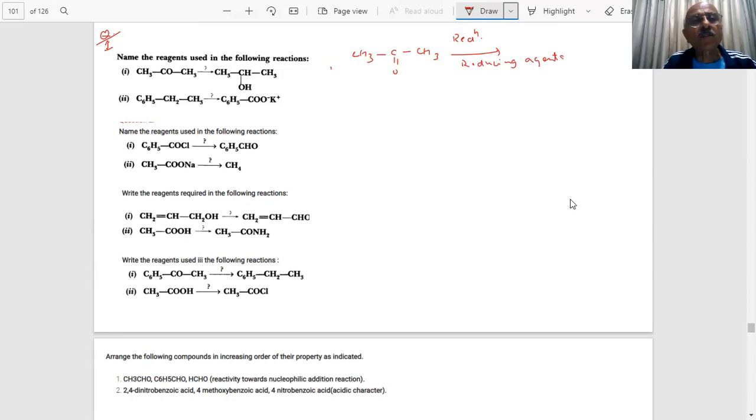These are ketones, students. Ketones are being reduced to a 2-degree alcohol. This is a 2-degree alcohol. So what type of reagent? Lithium aluminum hydride is a good choice. It is an expensive reagent, we know about it, but it is a very good reducing agent. We are also aware of that. Okay, next question, students.